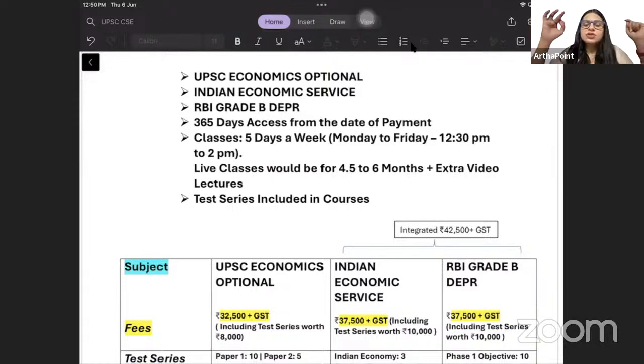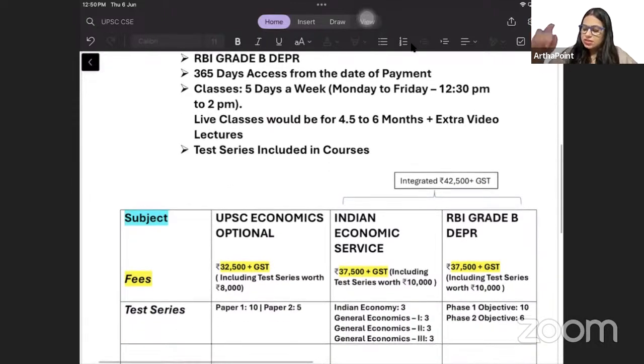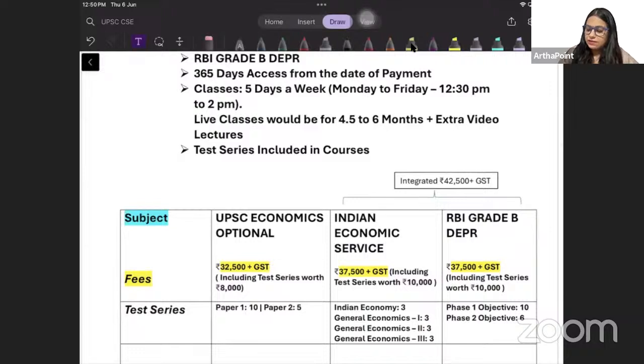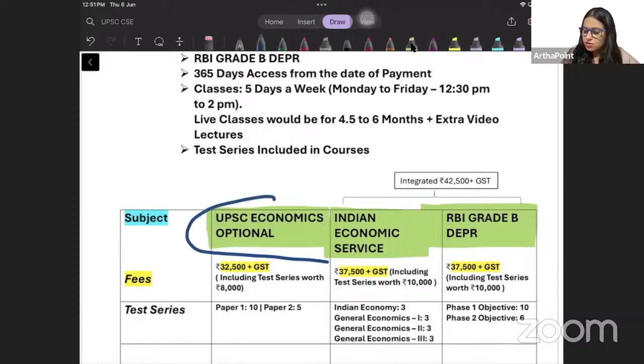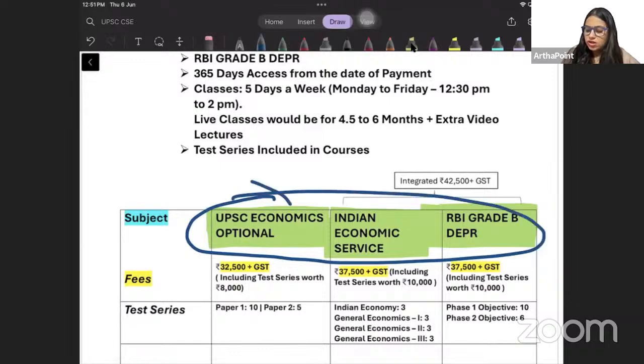So to begin with, try to understand बेटा कि जब हम इन तीन एग्जाम्स की बात करते हैं, when we talk about these three exams, UPSC Economics Optional, Indian Economics Service and RBI Grade B DEPR exam, इन तीनों ही एग्जाम पेपर्स में a lot of topics are common. बहुत सारे टॉपिक्स हैं जो कॉमन टॉपिक्स हैं और इम्पॉर्टेंट टॉपिक्स हैं. कॉमन plus important.